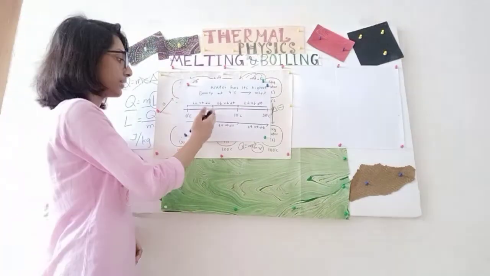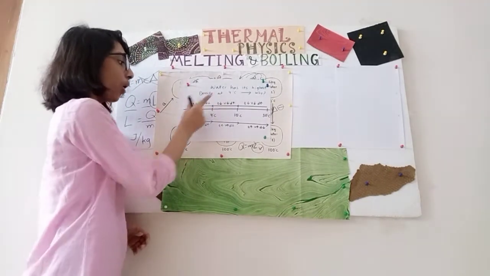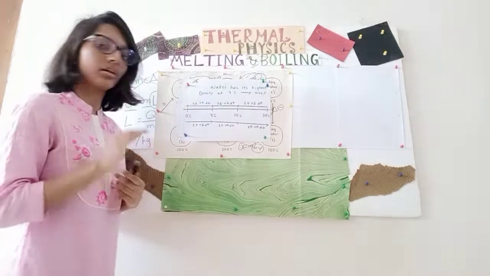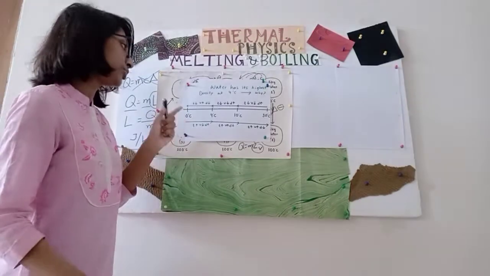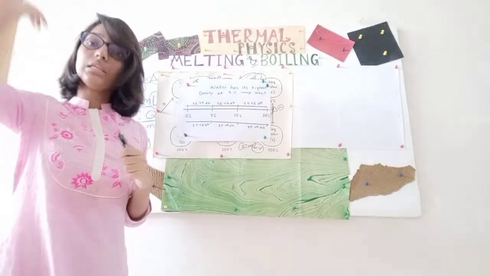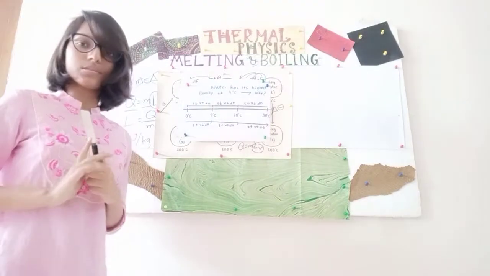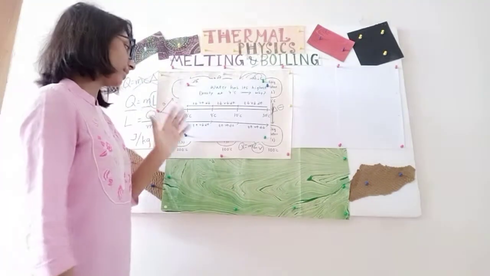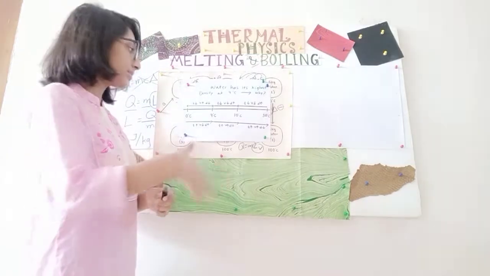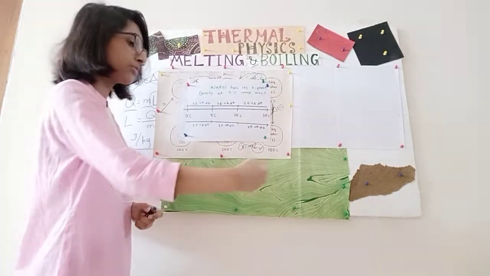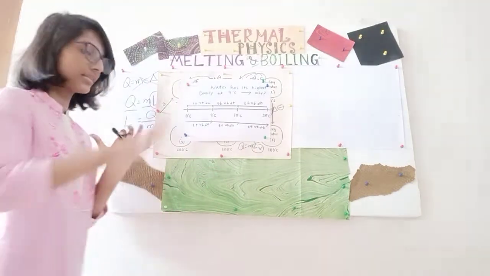From 4 degrees Celsius, as the temperature decreases to 0 degrees Celsius, volume does not decrease anymore. When temperature decreases, volume now increases. And since volume now increases, density decreases. So as the temperature of water decreases further from 4 degrees Celsius to 0 degrees Celsius, the volume starts increasing and the density starts decreasing.